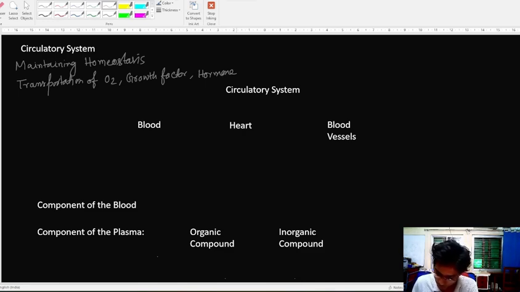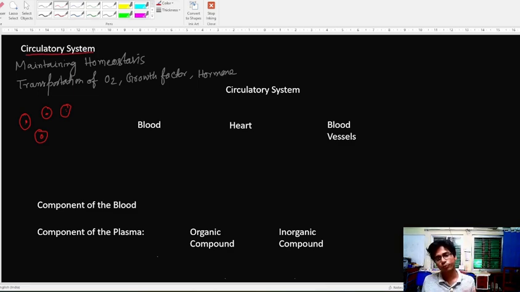So we know the body is formed of different kinds of cells and different kinds of tissues. Let's say this is a cell, this is a cell, this is a cell, and this is a tissue. How do they get the nutrients? For getting nutrients, they need the circulatory system: circulation of nutrients, circulation of metabolites, and circulation of the key regulating factors is essential. So the circulatory system is very important.